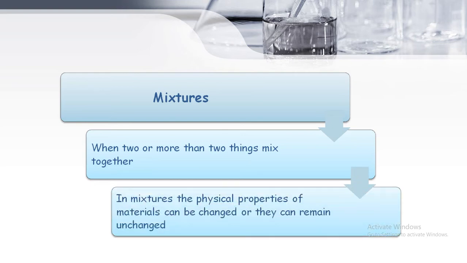In mixtures, the physical properties of materials can be changed or they can remain unchanged. By physical properties, I mean color, size, shape. These are the physical characteristics or properties of materials.